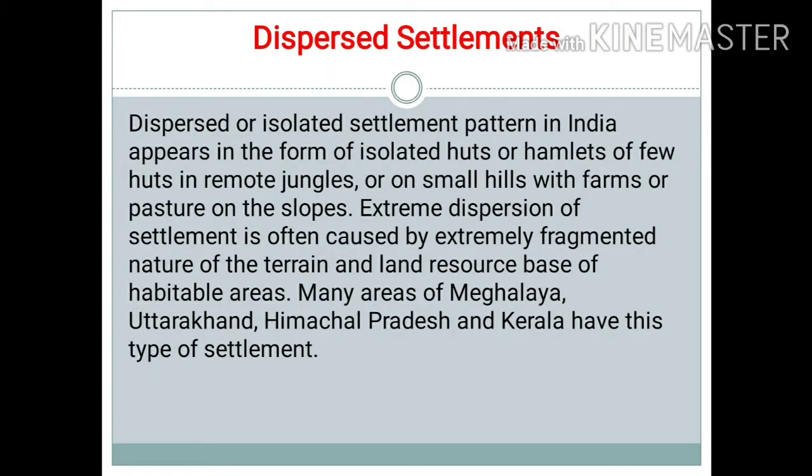So in types of rural settlements, we have covered four types, which include clustered or nucleated or agglomerated settlements. Second one, semi-clustered rural settlement. Third one, hamleted rural settlement. And fourth one is dispersed settlement. So these are the various types of rural settlements.